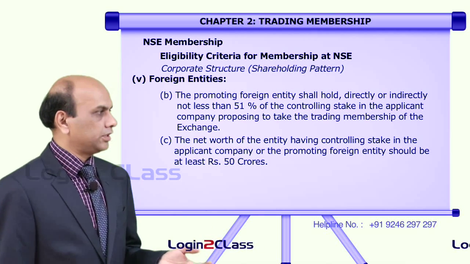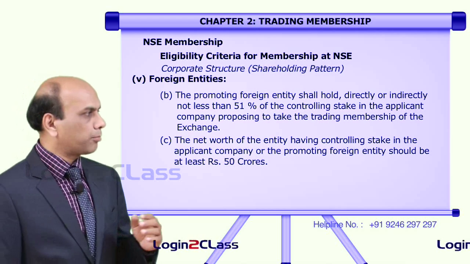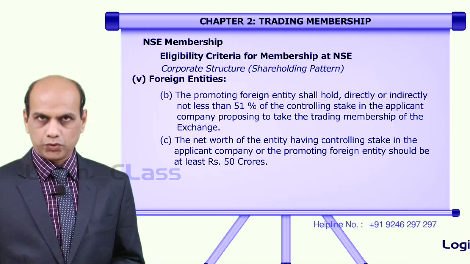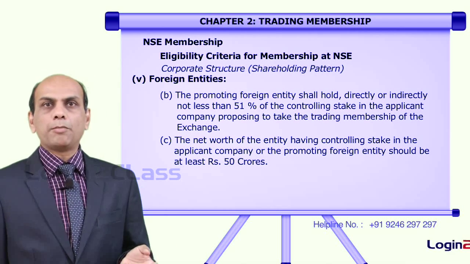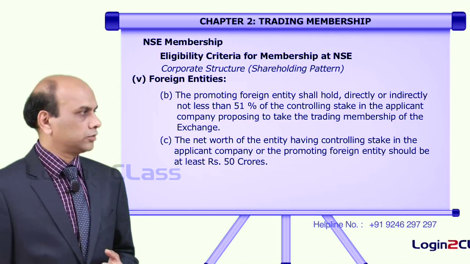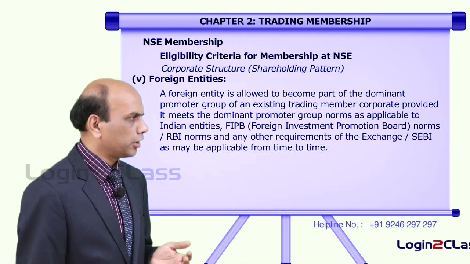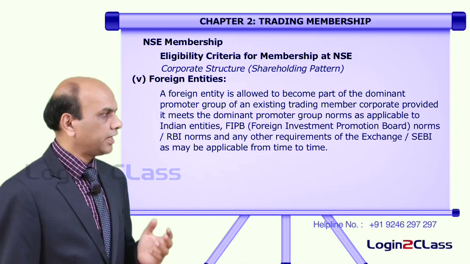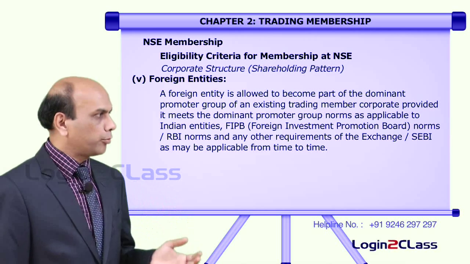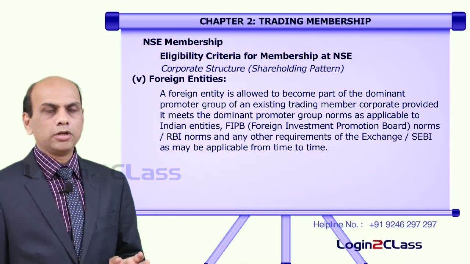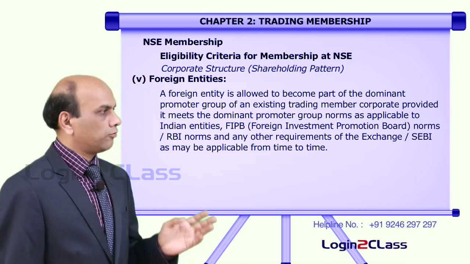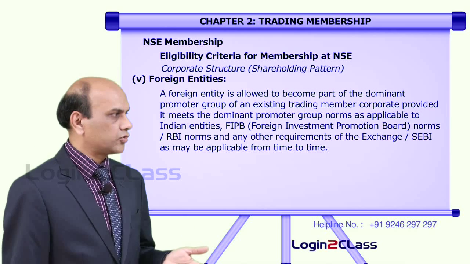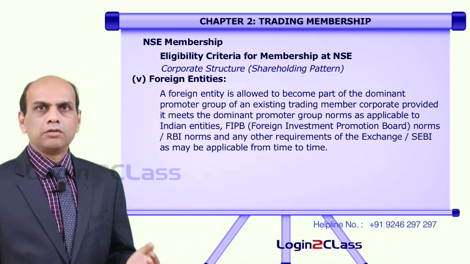The net worth of the entity having a controlling stake in the applicant company, or the promoting foreign entity, should be at least 50 crores. That means the foreign entity should command a net worth of 50 crores. A foreign entity is allowed to become part of the dominant promoter group of an existing corporate trading member, provided it meets the dominant promoter group norms as applicable to Indian securities, foreign investment promotion board norms, RBI norms and any other requirements of the exchange and SEBI as may be applicable from time to time.